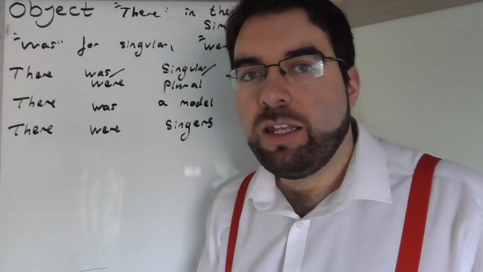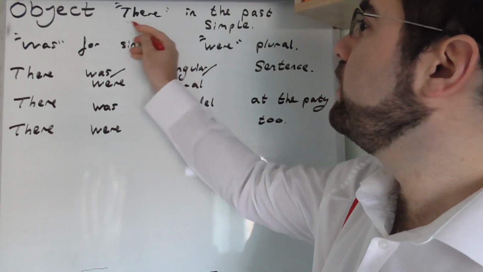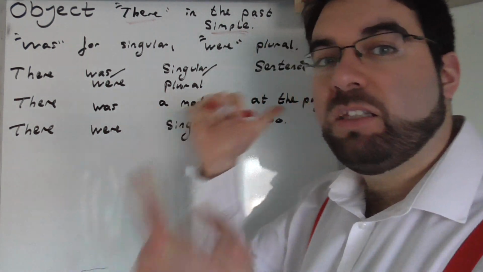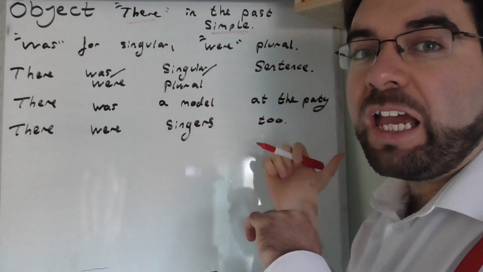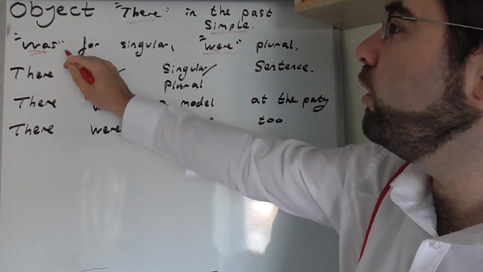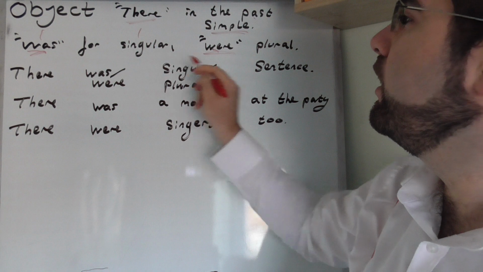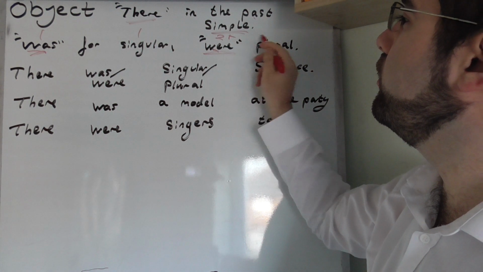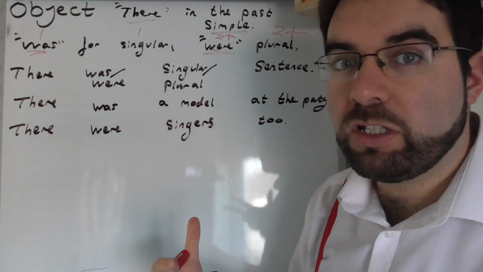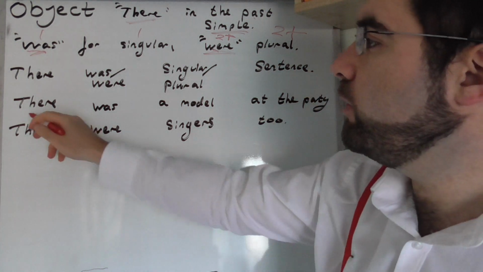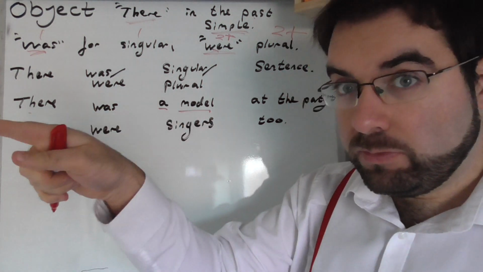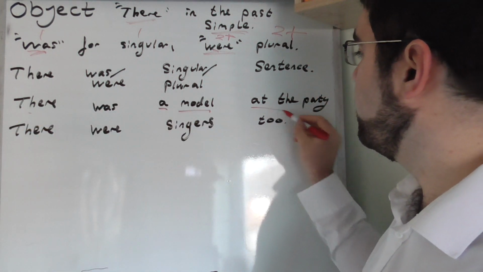Okay, so then let's look at the past simple and what that's all about. In the past, what's already happened. So we use was and were. Was for singular and were for plural. Very nice. Okay. So there was a model at the party.